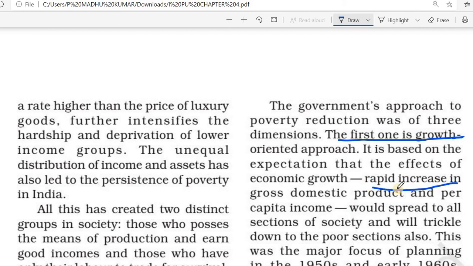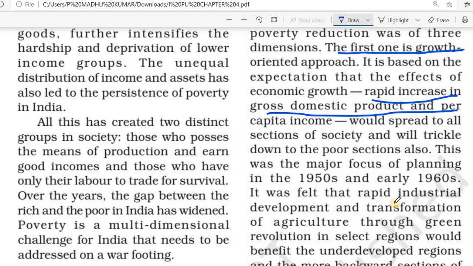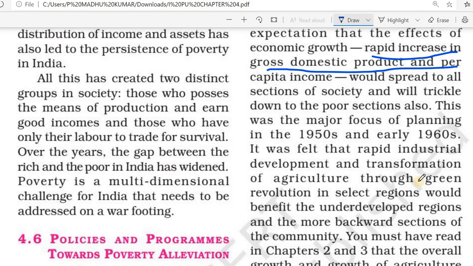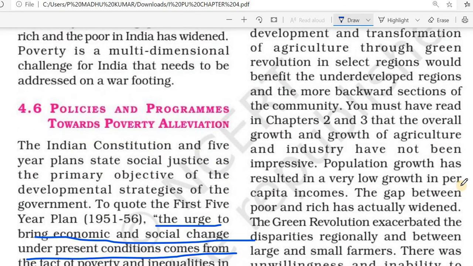Rapid economic growth means everyone gets income, then automatically per capita income will increase. That was one of the main aims behind this government approach.